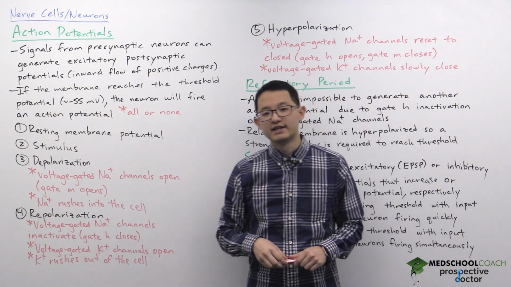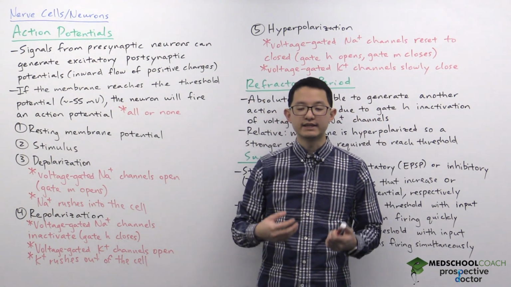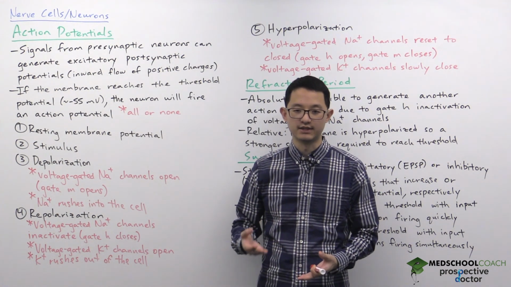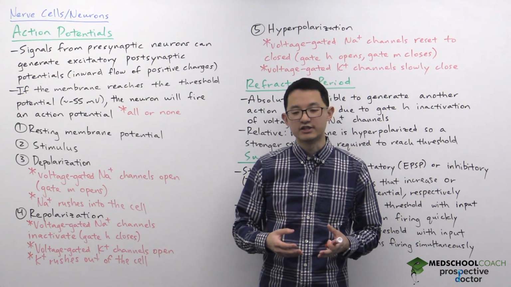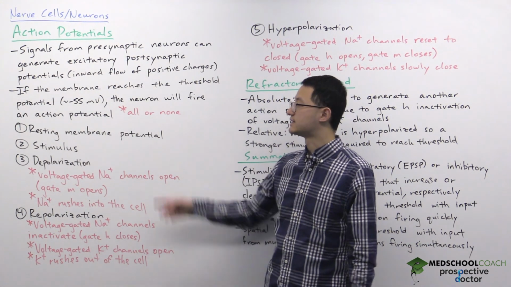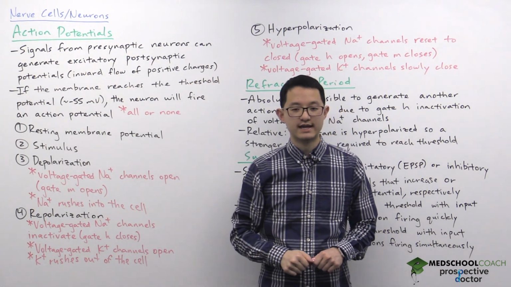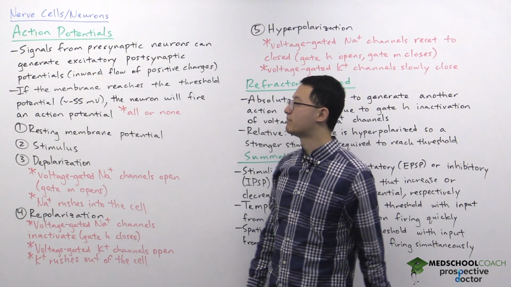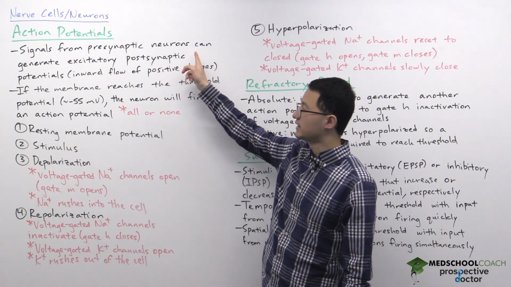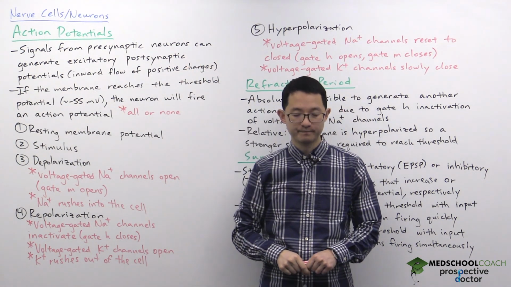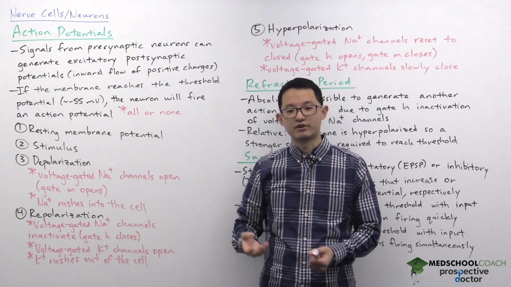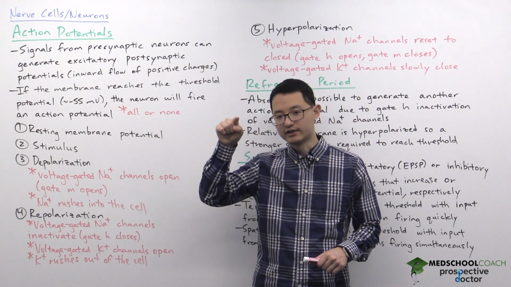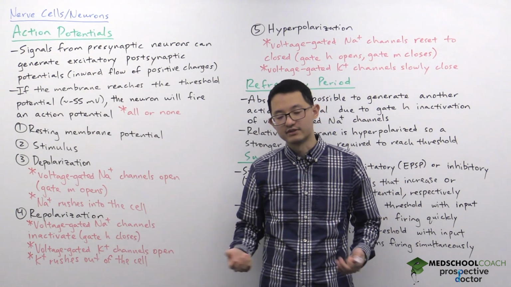As we've discussed, the presynaptic neuron can release neurotransmitters that bind to receptors on the postsynaptic neuron. These receptors can open ion channels that can cause the influx of positive charges. This increases the membrane potential, and we call these increases in membrane potential excitatory postsynaptic potentials. Usually these excitatory postsynaptic potentials are small, so the membrane potential increases by a little, but nothing much happens.